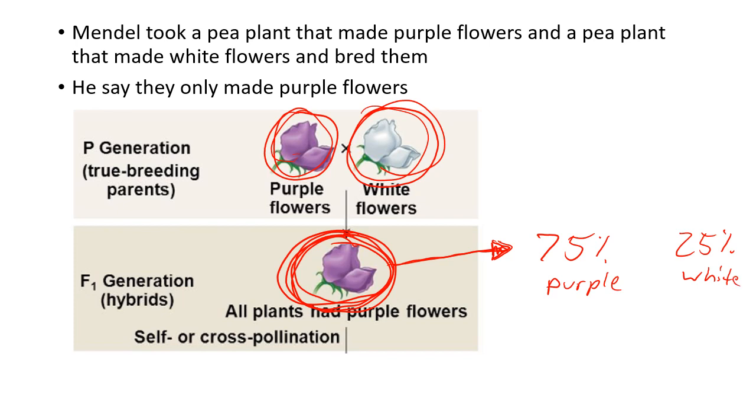So what he found was that this white gene, or that white phenotype, skipped a generation. It didn't go to the next generation, it went to the generation after. And he wanted to figure out why it did that.